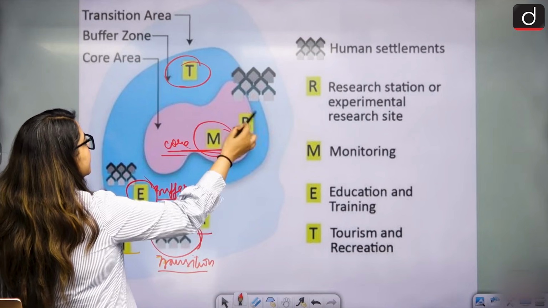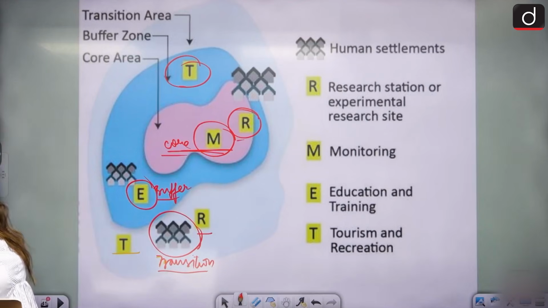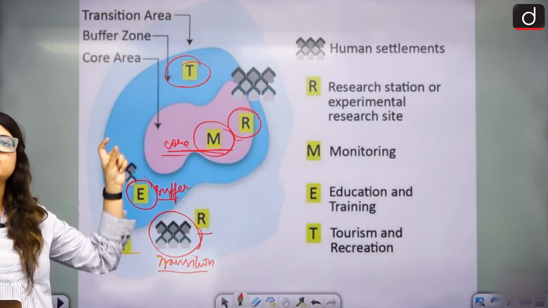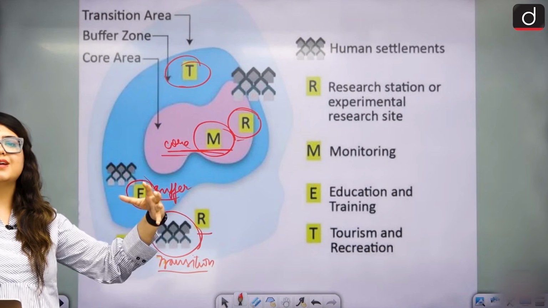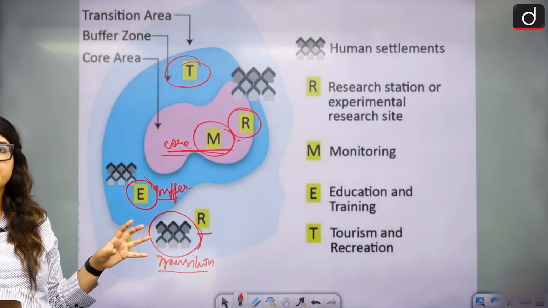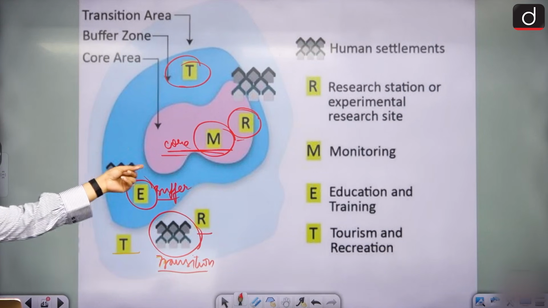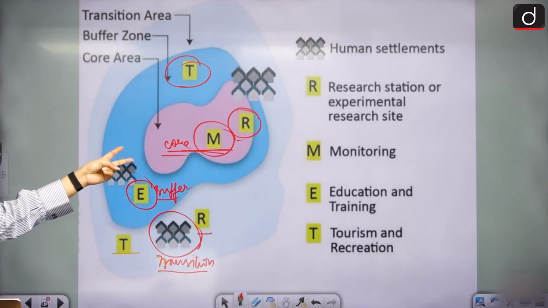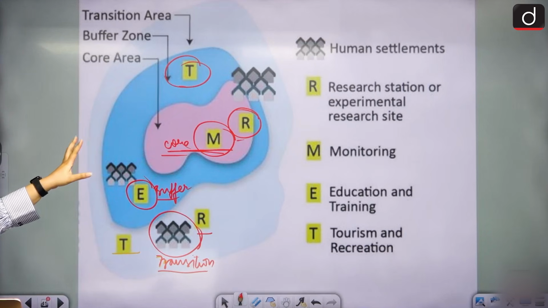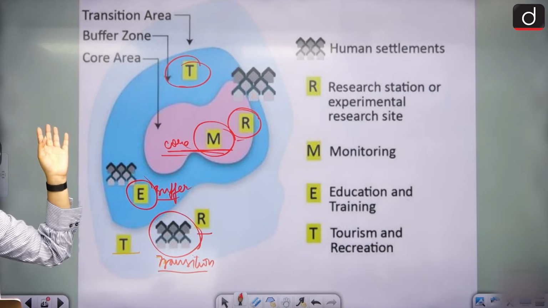Where only monitoring and research happens. That is our core. Okay, no human settlement, nothing, only monitoring, only research. The settlement part is only for the people residing there to protect the area. So for them we need to create something, only for them it is there, for research, but other than that nothing else is done. No tourism is allowed here, no recreation is allowed here, only monitoring and research, no education, training, nothing.